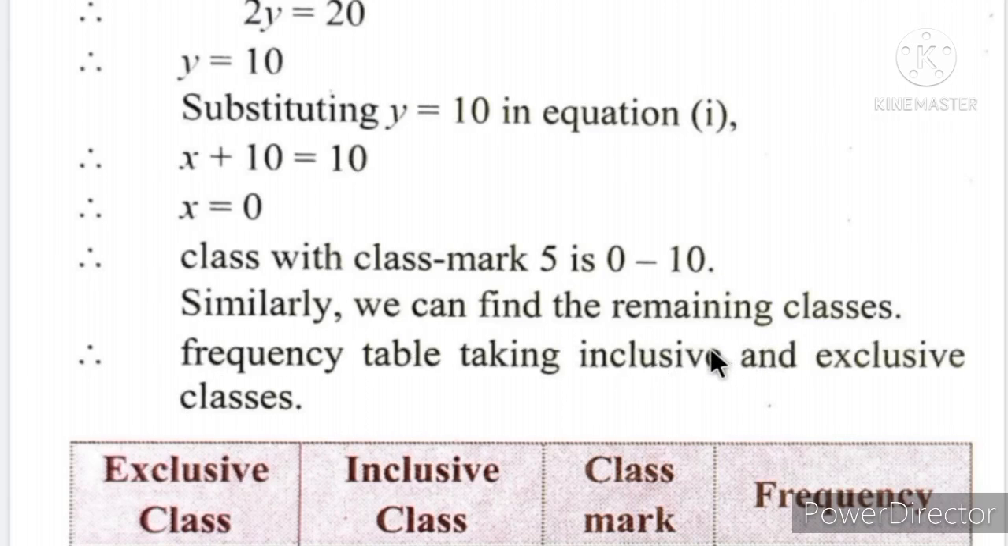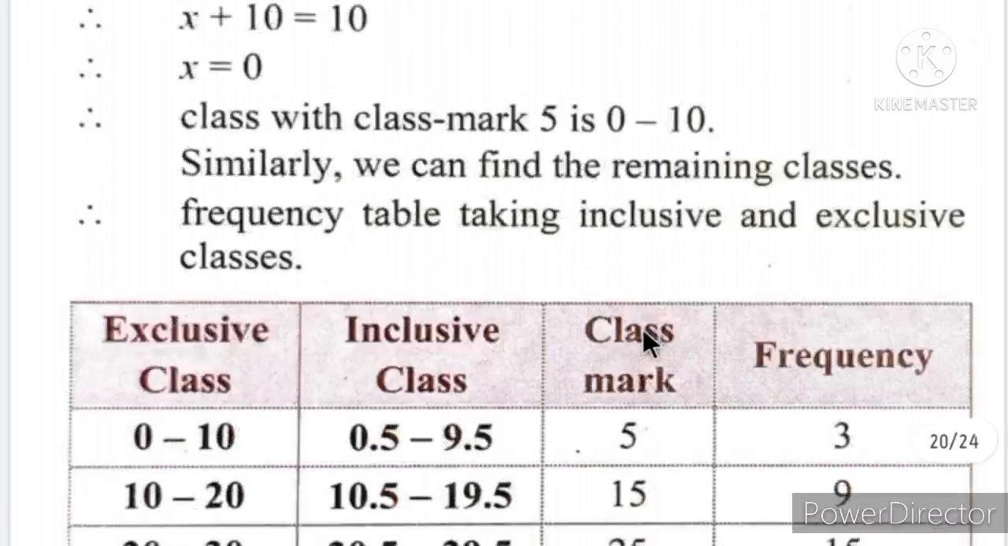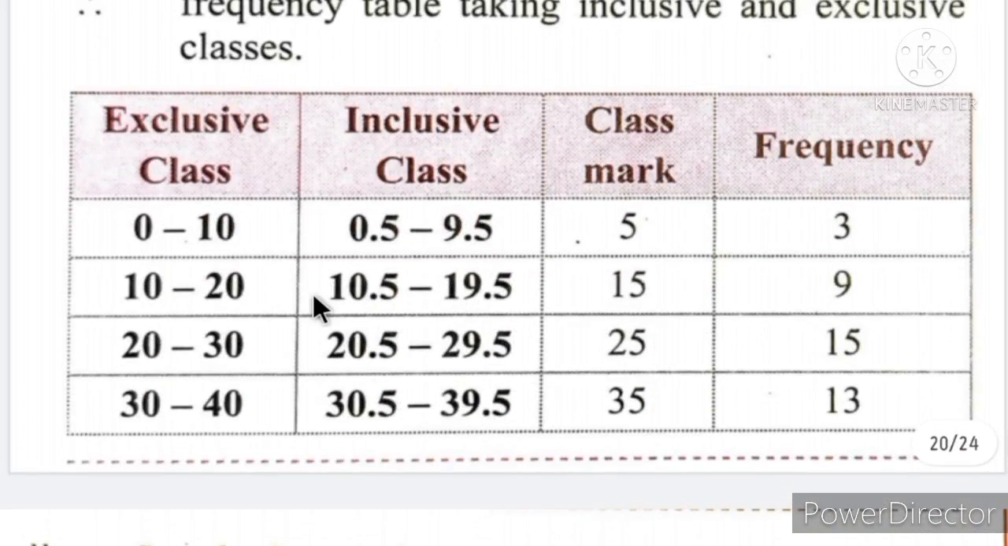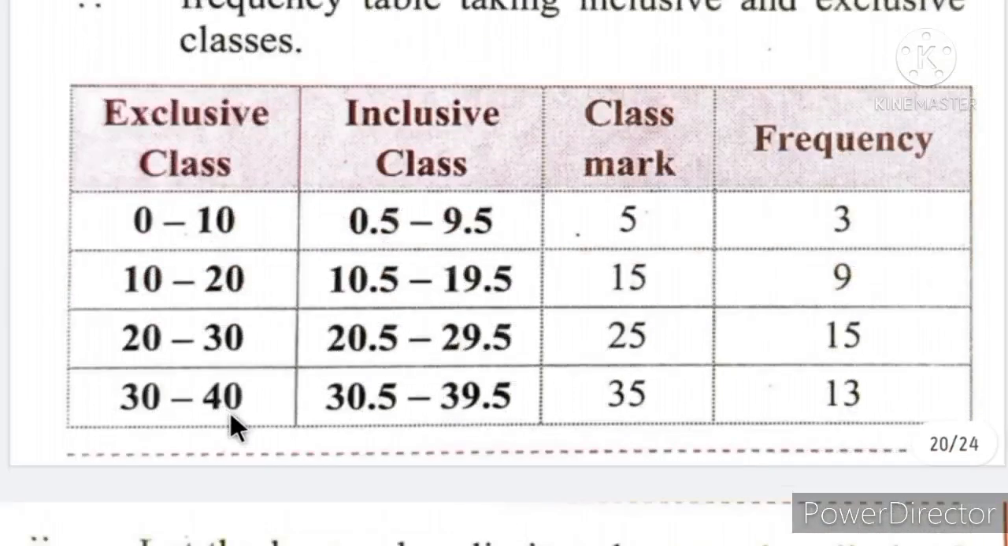Similarly, we can find the remaining classes. It's a huge sum, so I have shown how to find the first one; you can find all the others. I have given you the answers for it: exclusive class, inclusive class, class mark, frequency. You can recheck it from here. Okay, so similarly you can find it out.